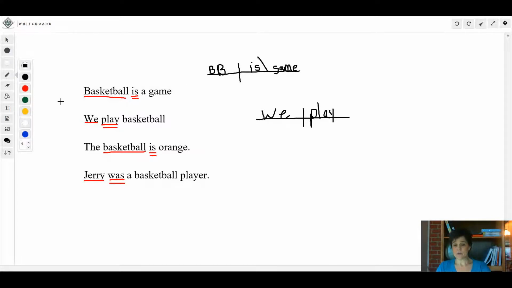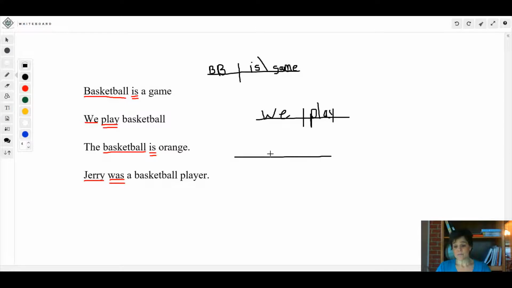Okay, that's how we would diagram this one. We put the line crossways, and it cannot cross through this line. It can only come down to it like this. And then we put the word here, either the noun or the adjective that renames or describes the subject. The reason that it's pointing this way is to remind us that it's renaming or telling us something about the subject.